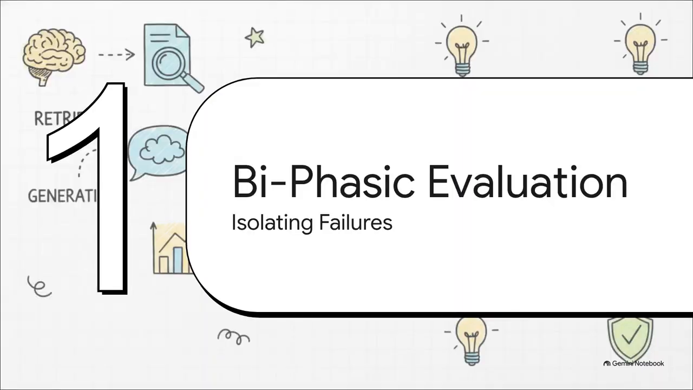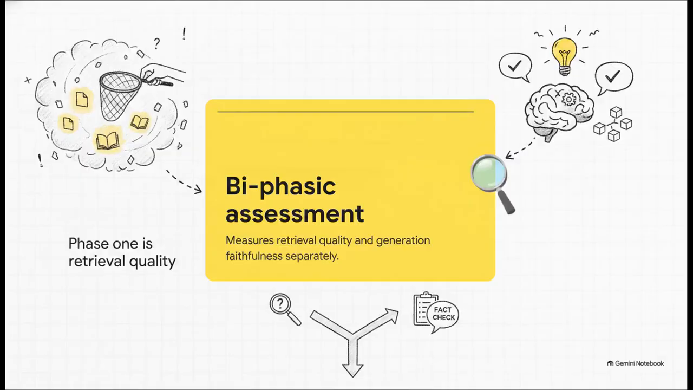Which brings us right to section 2, the Bi-Phasic evaluation solution. If we actually want to catch these silent failures, we've got to flip our approach entirely. See, general LLM evaluation usually just looks at the final output quality. But a RAG pipeline, it's really a two-part mathematical process. By breaking our evaluation down into 2 distinct phases, we can pinpoint exactly where the pipeline is falling apart.